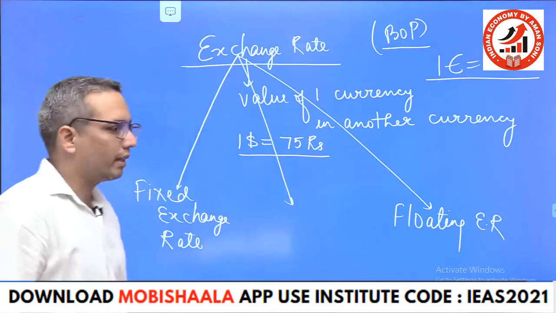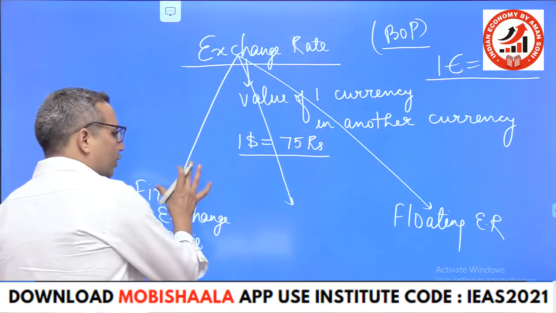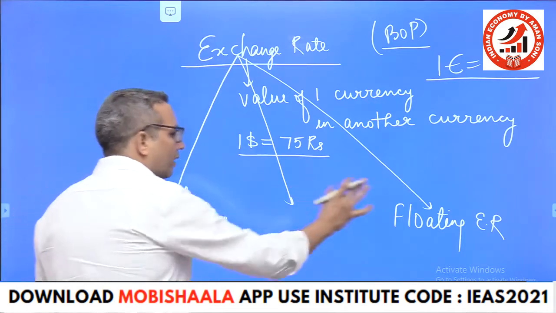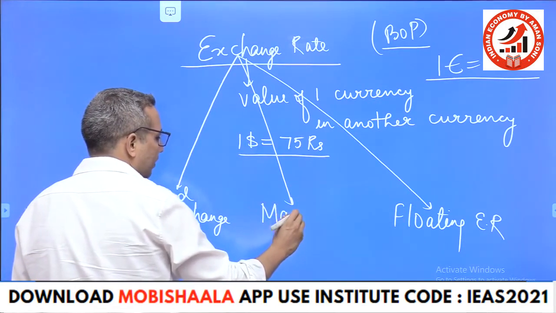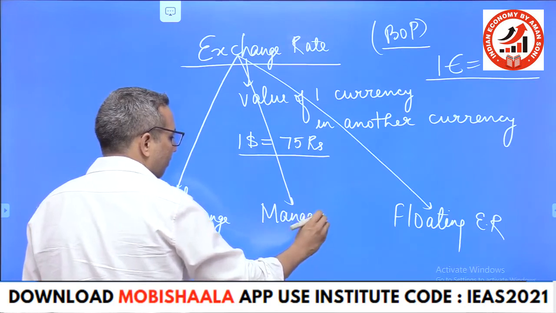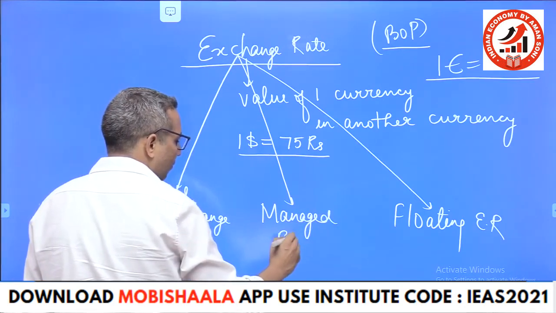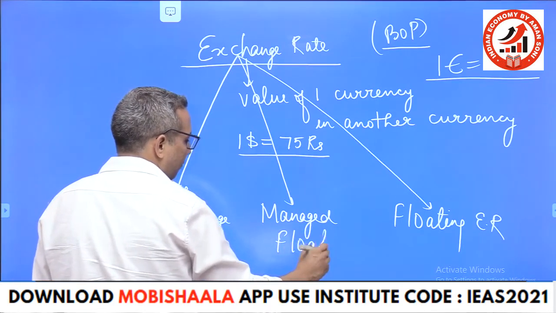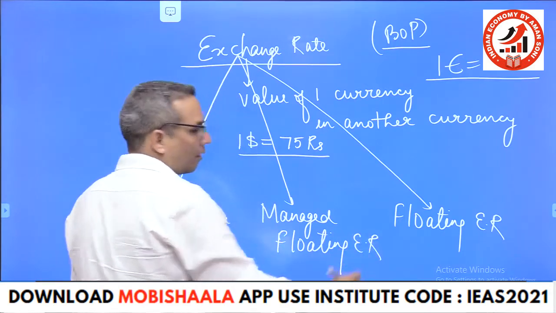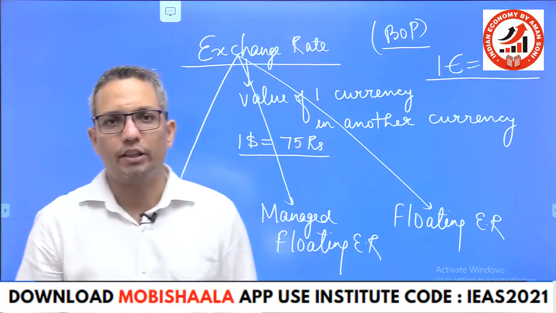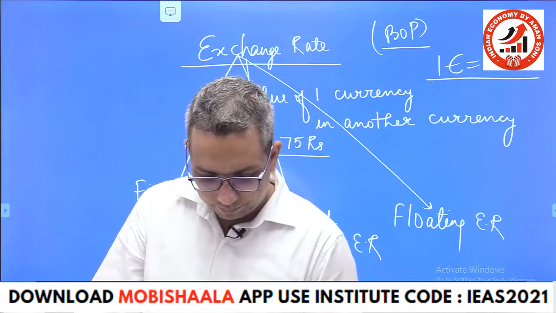And the third one, which has features of fixed exchange rate as well as floating exchange rate, is called managed floating exchange rate.